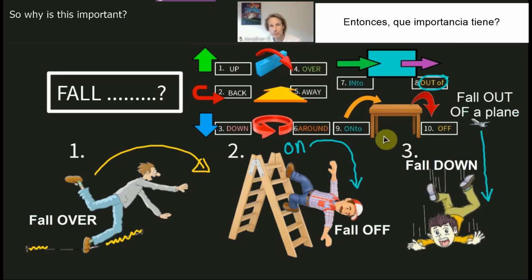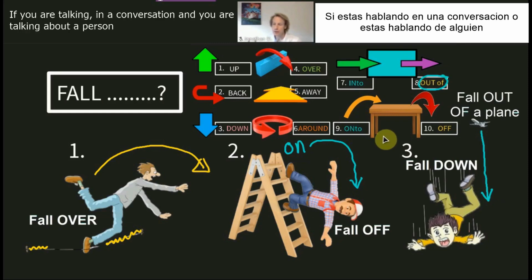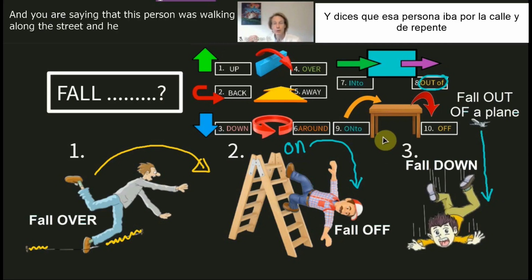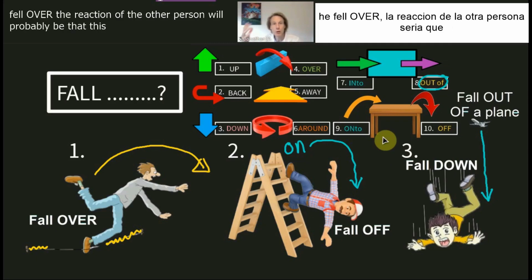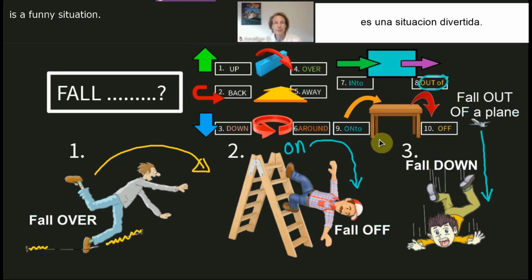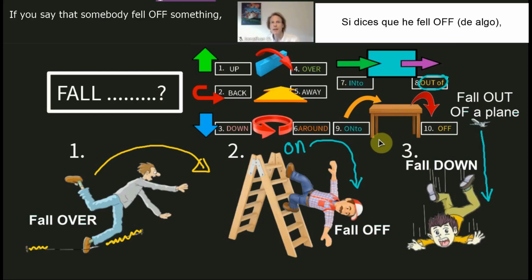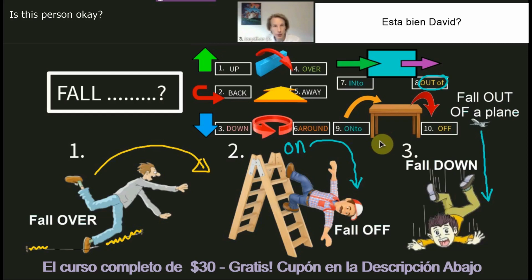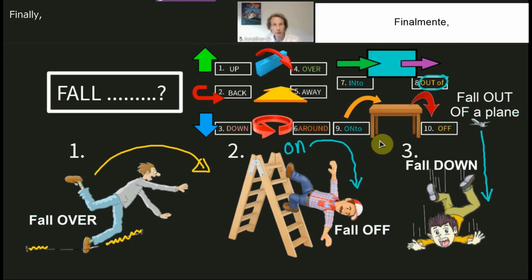So why is this important? If you are talking in a conversation about a person, let's call him David, and you are saying that this person was walking along the street and he fell over, the reaction of the other person will probably be that this is a funny situation. It's a situation to laugh about. This person fell over. If you say that somebody fell off something, maybe the reaction would be a bit worried. Is this person okay? Did they hurt themselves?